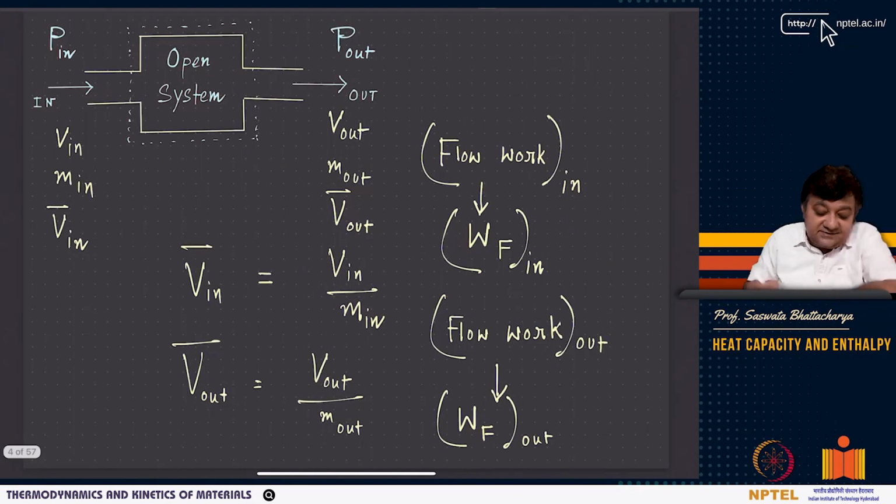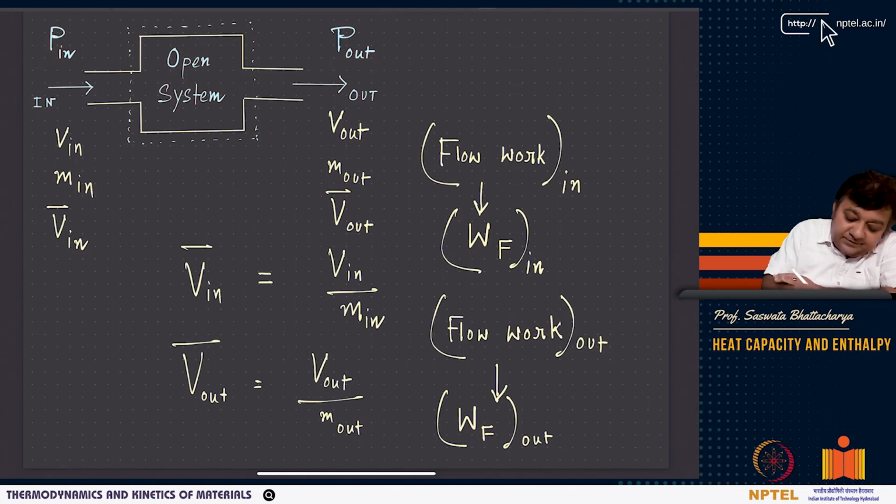Now, in such cases, if you have such an open system, there is a pressure at the inlet and there is a pressure at the outlet, which is again related to the flow work. Now we can think of a specific quantity, which is basically volume per unit mass input. So M in is the mass at the inlet, the mass of matter that is pushed in the open system.